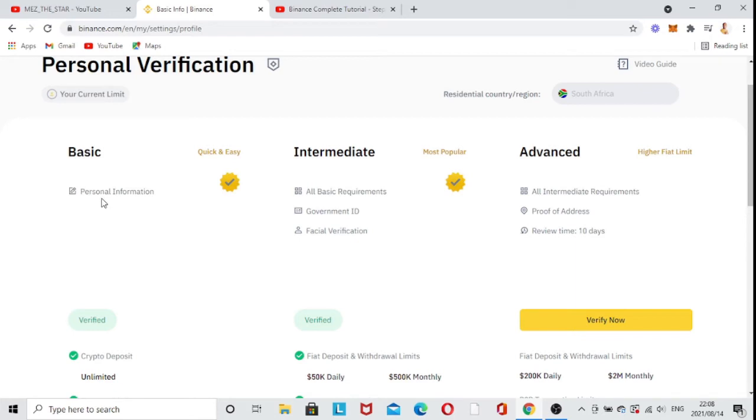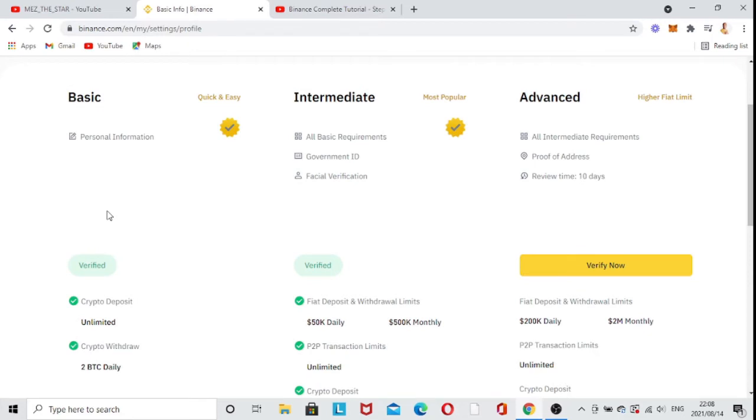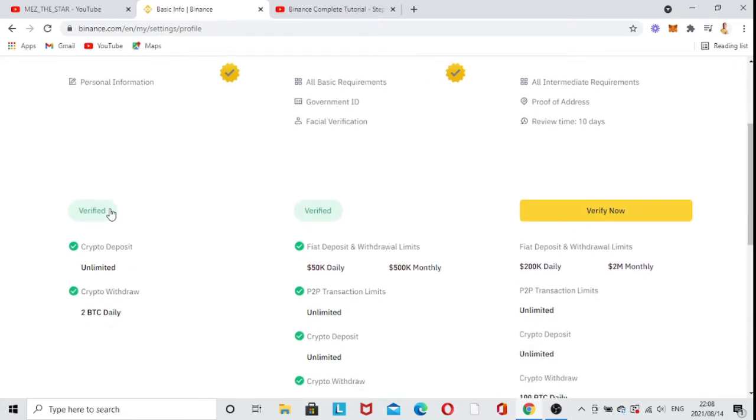It's just your personal information. You don't have to do a lot, just your name, surname, and your Gmail account, and you don't have to do the intermediate one. It's just this one, and then you'll be able to do that.